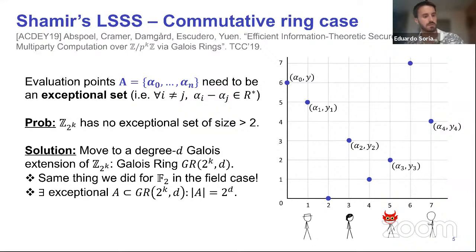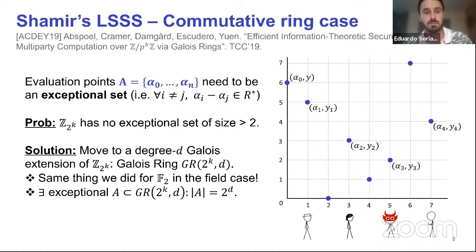So before moving to our result, I'll make a quick stop to talk about how you do this over a commutative ring. This was work that was presented at TCC in 2019. And I cannot get into the details because there's not enough time. But the important thing is that as long as the points you choose for the evaluation of the polynomial for the parties constitute an exceptional set, which means that the difference of any two of these points is invertible, you're good to go, and everything works as it did in the field case.